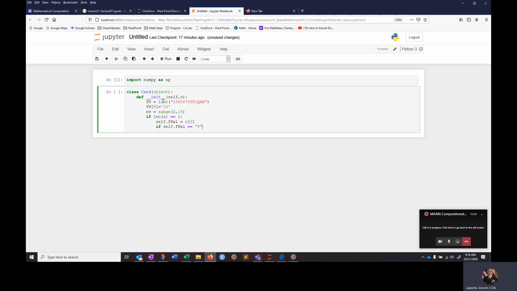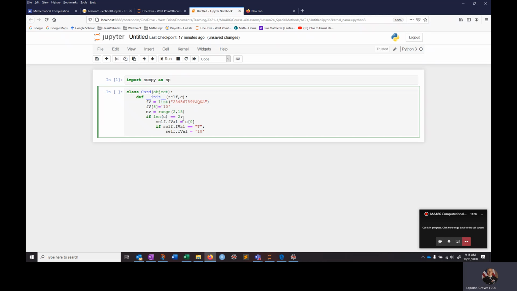So this would be fval equals to e, then we want to say self.f is equal to the number 10. So what are we doing here?